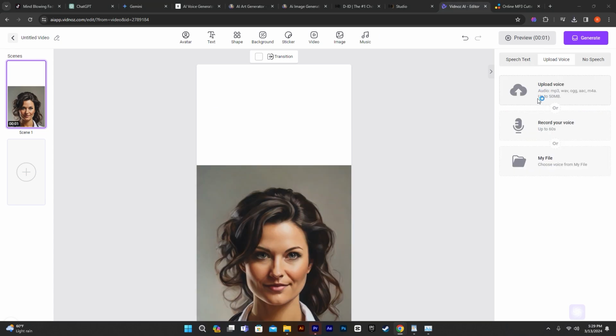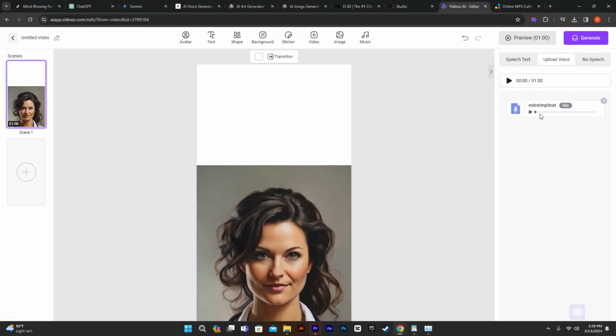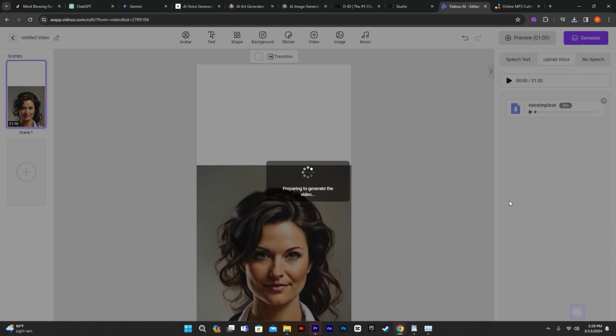Proceed to upload the voice and add voiceovers to the clip. Once done, click on Generate. The video will take a few minutes to be created, after which you can download it.